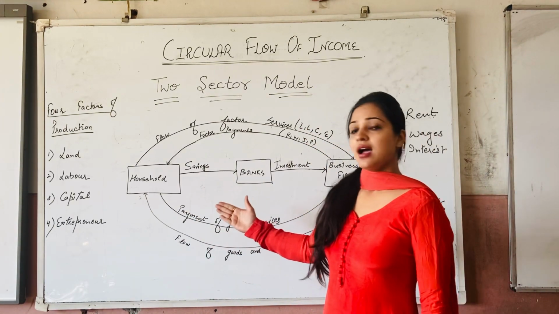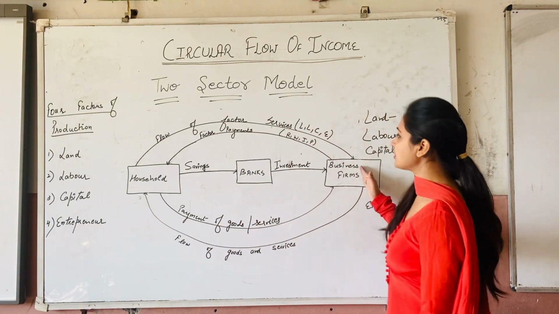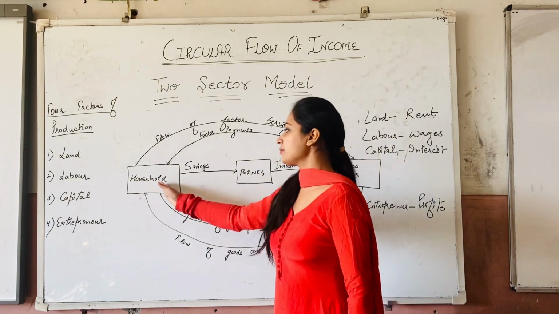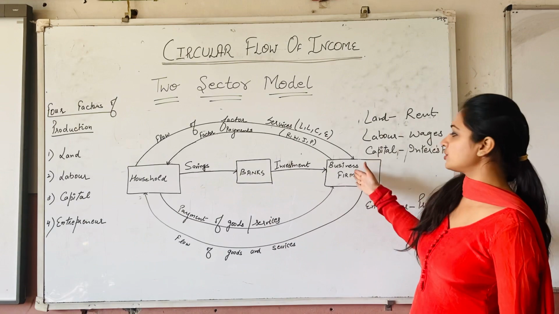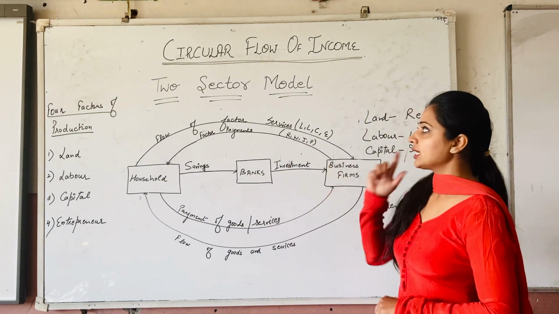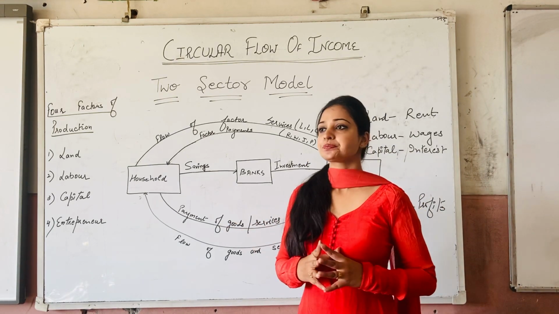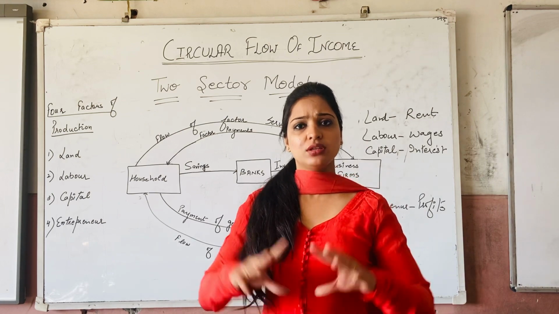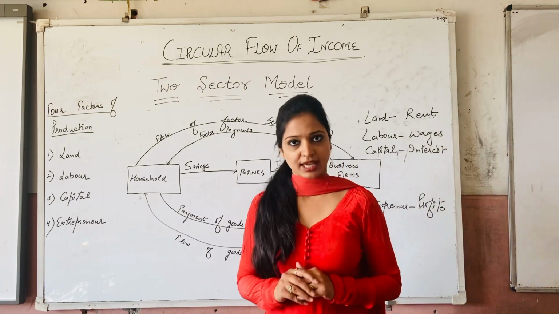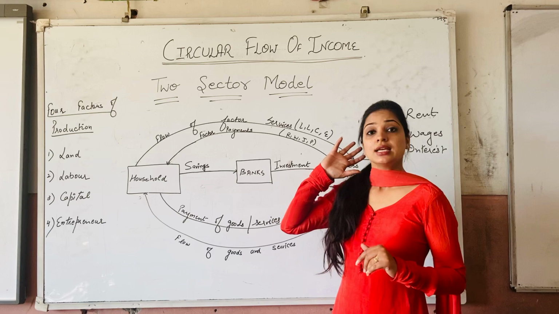So can you see how the money is circulating? First, the money is being sent from business to the household, and now we see how the money is being sent from the household back in the form of payment of goods and services to the business sector, right? So this is how the circular flow of income is happening, right? So let us go through the revision part once again before I proceed further with the two-sector model. Once I do the entire revision portion, we will be talking about the two-sector model.